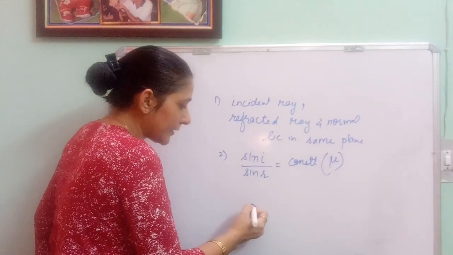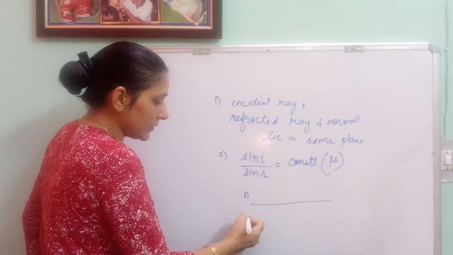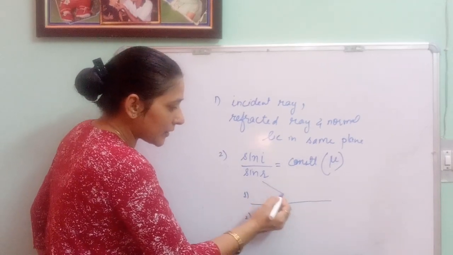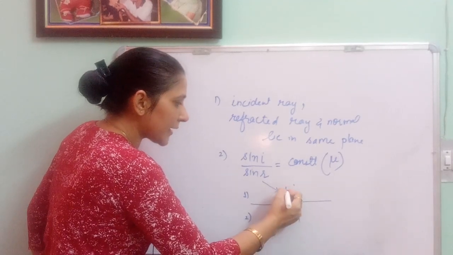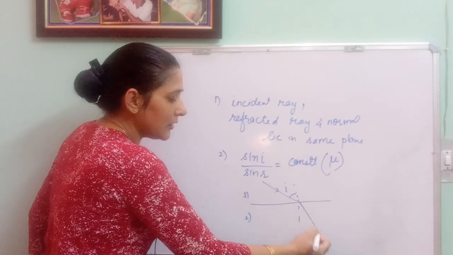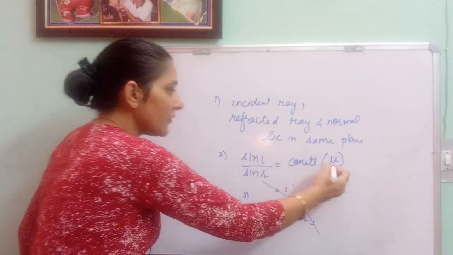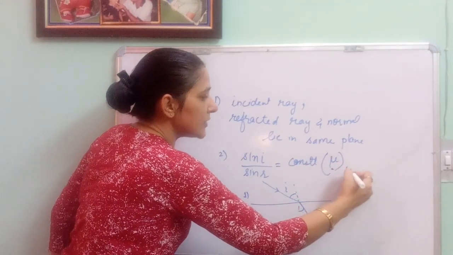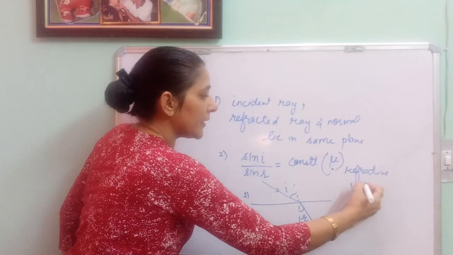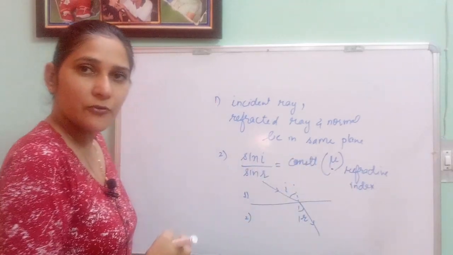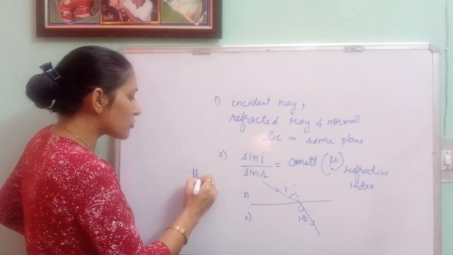So how can we write it down, or understand it in a better way? Suppose this is your medium 1, this is your medium 2. The light ray comes and strikes onto the interface. This is the normal and this is the angle of incidence. The light ray will go this way. This is your angle of refraction. So this mu is known as the refractive index. How can we state this refractive index? It is written as mu 2 1.